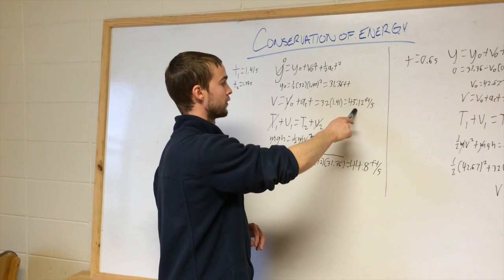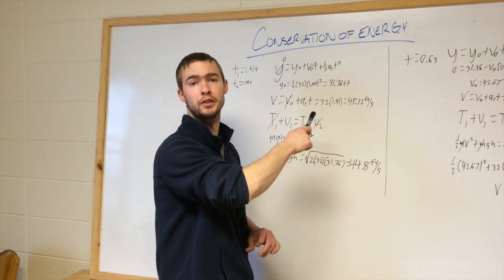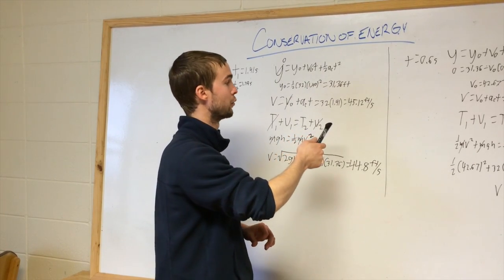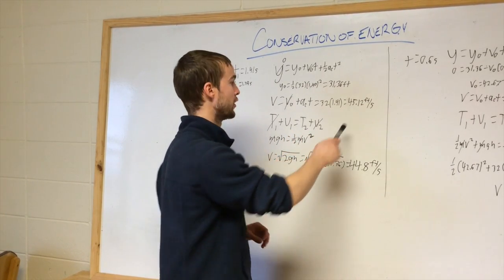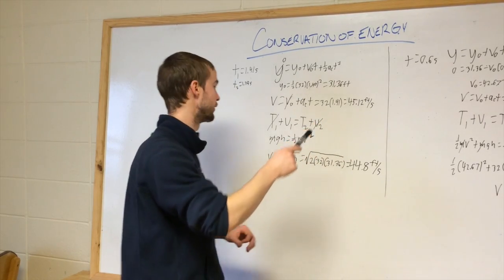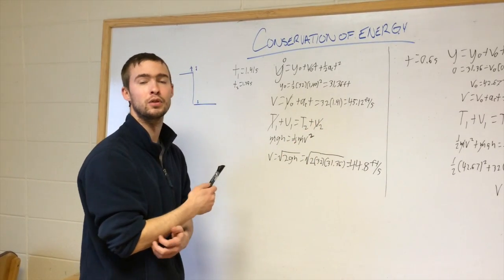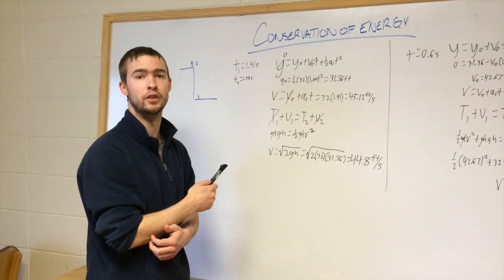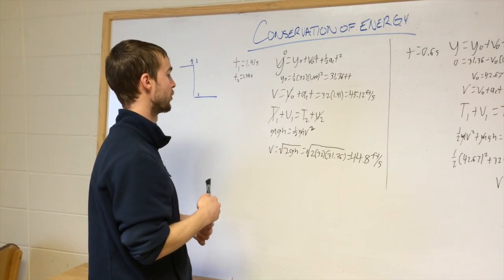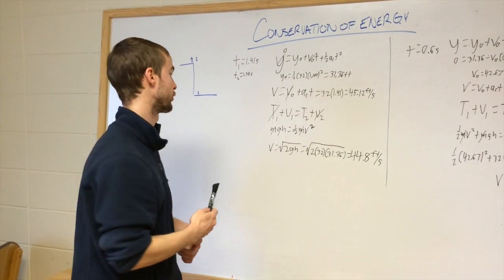So the final speed, or the velocity rather, at which the soccer ball hit the ground was 45.12 feet per second. So now we will look at an equation of energy to show that energy is being conserved.